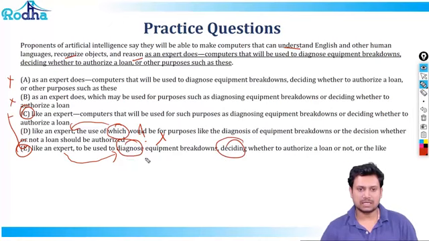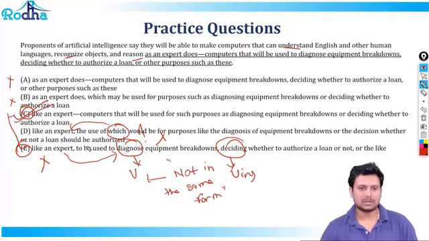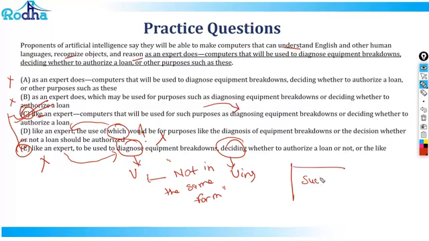Diagnose, deciding, again verbs in the different forms. So this is, and this is verb in ing. So what we are saying is they are not in the same form. And since they're not in the same form, that's eliminated. Answer has to be C when you say proponents of artificial intelligence say that they'll be able to make computers that can understand English and other human languages, recognize objects, and reason like an expert. Computers that will be used for such purposes as, so for example is such as, always remember, such as, indicate.